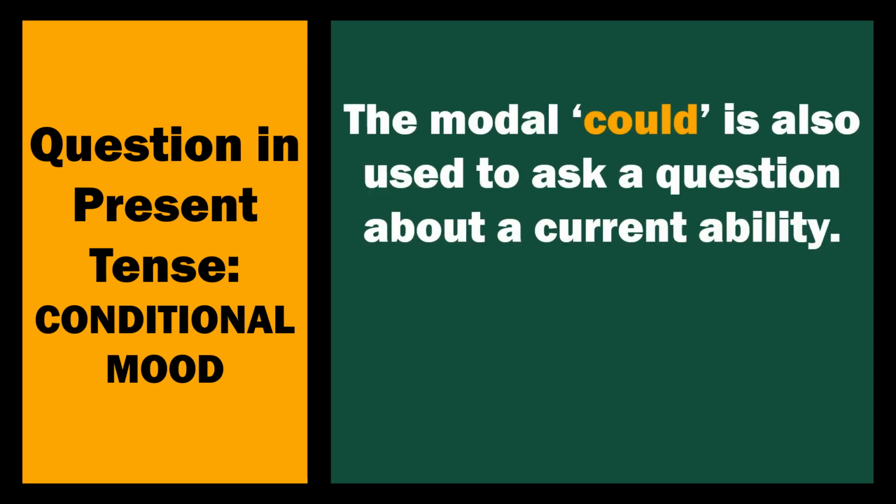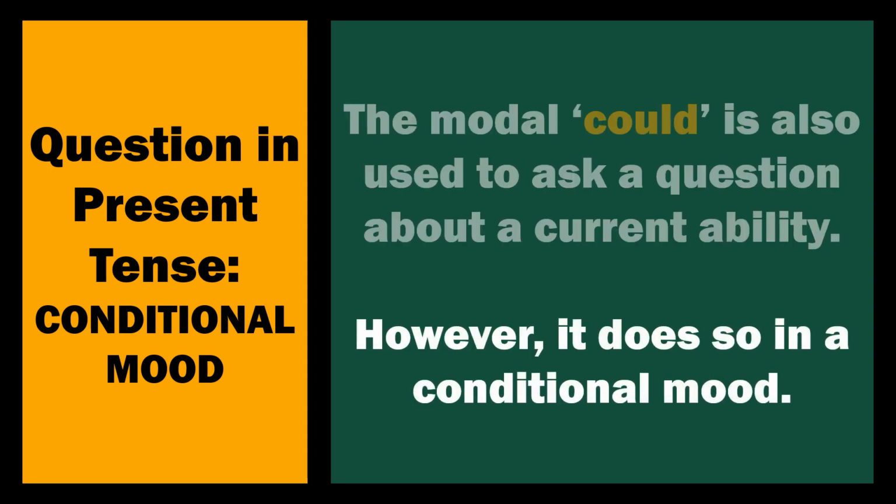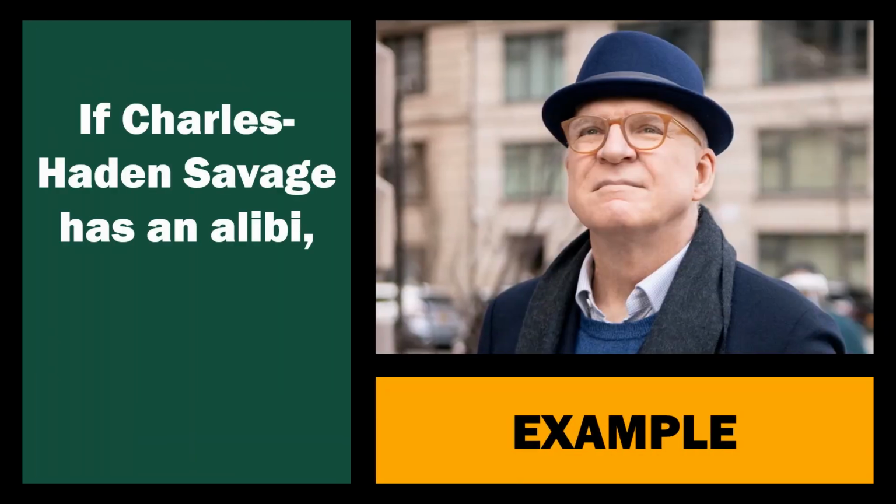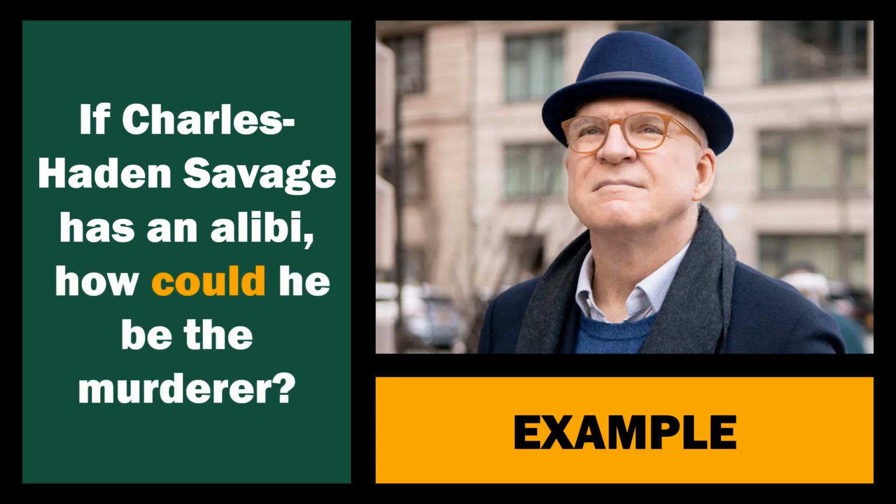The question in the conditional mood would use the word could. The modal could is also used to ask a question about current ability. However, it does so in a conditional mood. Example, if Charles Hayden Savage has an alibi, our condition, how could he be the murderer? How is that possible? How is he able to have done that under that condition?